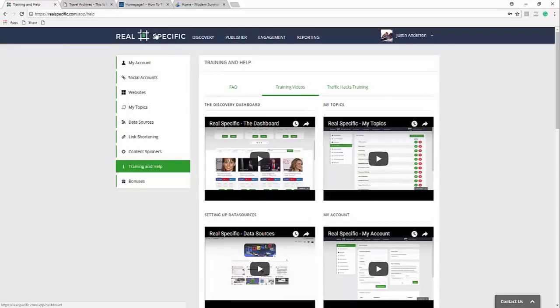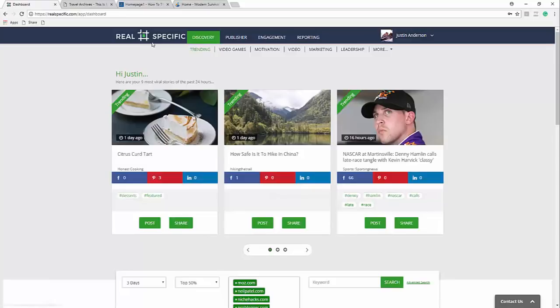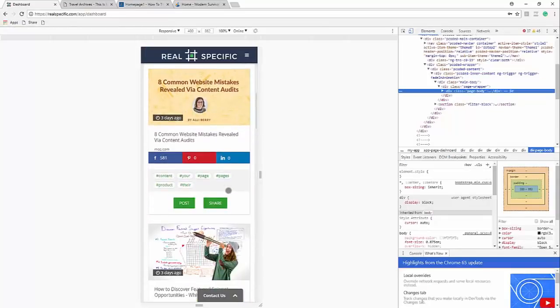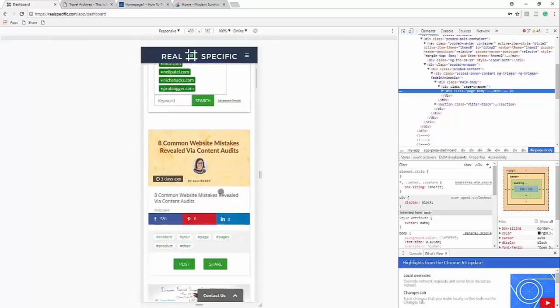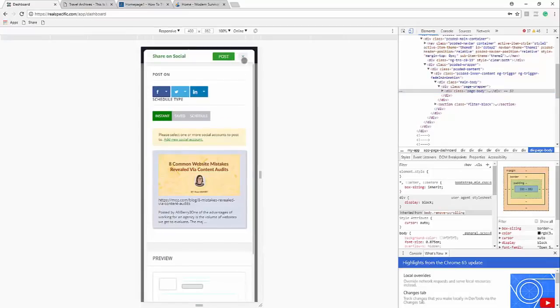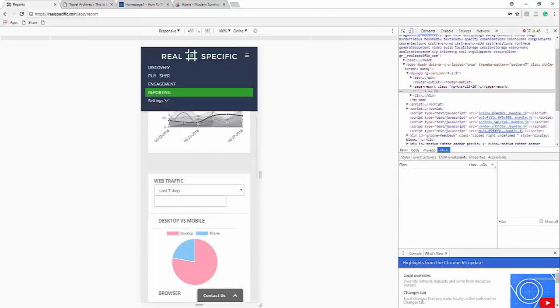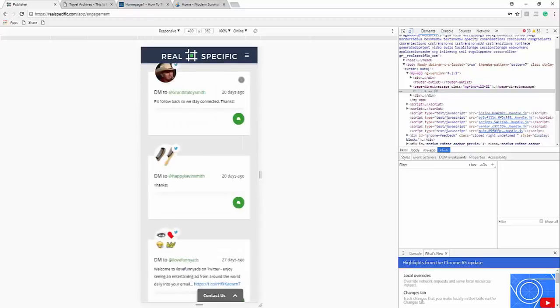Now, if this hasn't already kind of wowed you enough, I come back over here, and let's say that I'm managing the social media for local businesses, which I am. They're paying me every month for this, and I'm using this tool. I click inspect, and this entire thing is mobile optimized. So every single thing I want to do, whether I'm sharing an article, or going and checking my analytics, or going and handling my engagement section, all of that can be done from my cell phone. So I literally lay in bed and schedule out campaigns. And so that's some of the really cool features of this application.